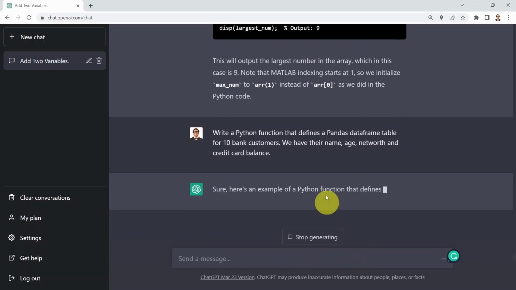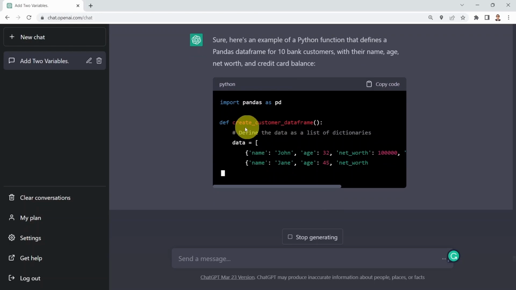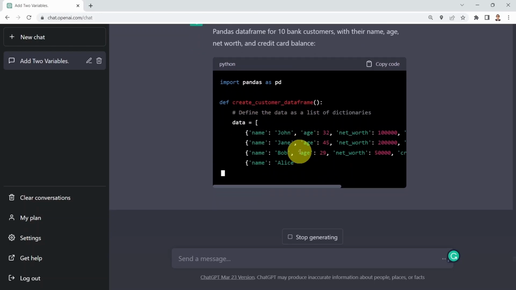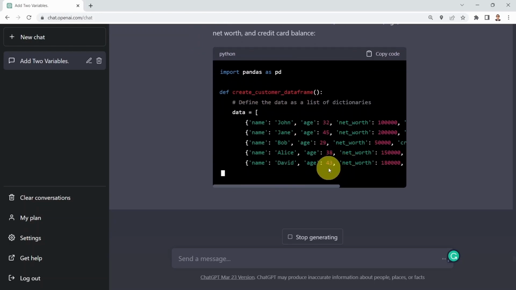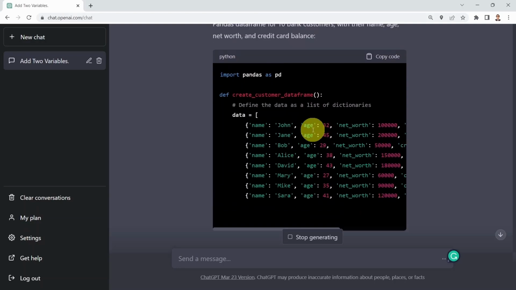So if you press enter, here we go, it's going to tell you certainly. And here it defines a function, they call it create customer data frame. And it's also generating names for the customers. So again, pretty incredible. You can see that here I specified only 10 customers.